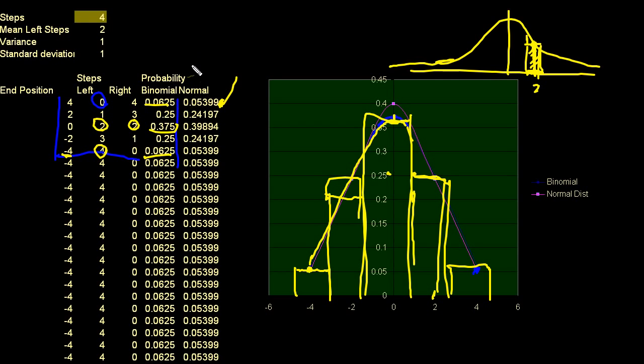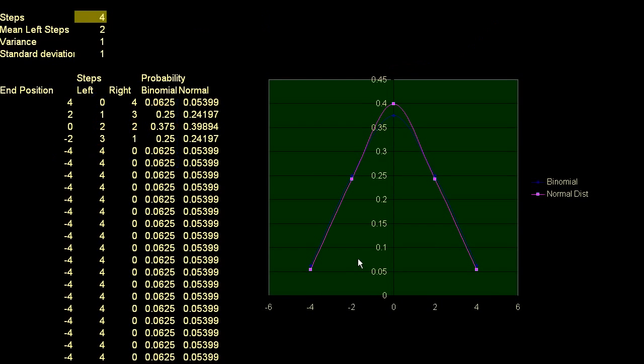Well, I said, what is the probability? Well, let me do something like this. Let's say this one right here, because I don't want to use the 0. So what is the probability that I take one left step? I kind of used left steps as a success. So what is the probability of 1? And that equaled 1 over the standard deviation. When I only took 4 steps, the standard deviation was 1. So 1 over 1. Actually, let me change this to a higher number. Let me go back to the example where I'm at 10.